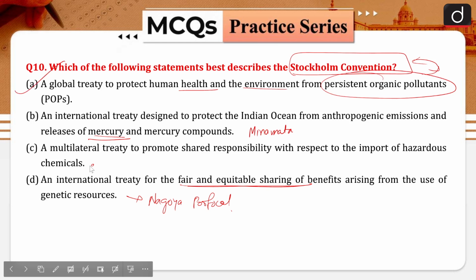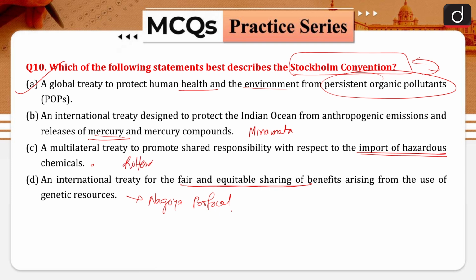When we are talking about option C, the import of hazardous chemicals, that is the Rotterdam Convention. So please remember, there is the Stockholm Convention, the Minamata Convention, the Rotterdam Convention, the Nagoya Protocol, the Cartagena Protocol, and then the Kyoto Protocol and the Paris Climate Agreement. All these are quite important from your examination point of view. You can make a list of all these things so that it can be very handy for you to answer in the examination.